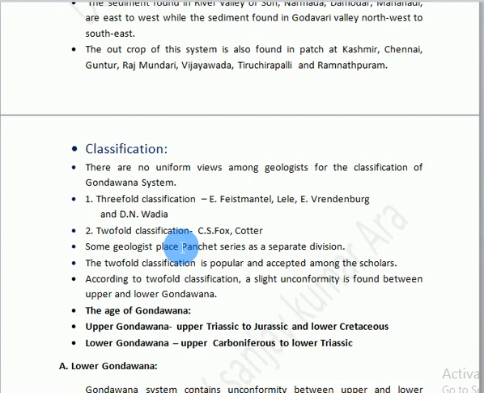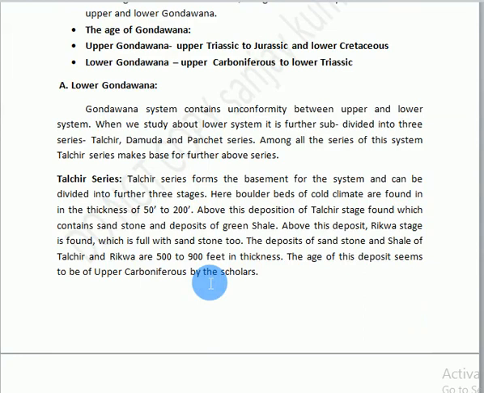If we consider the age of Gondwana, the age of Lower Gondwana is from Upper Carboniferous to Lower Triassic, whereas Upper Gondwana age is of Upper Triassic to Jurassic and Lower Cretaceous. The distribution of Lower Gondwana system contains unconformity between upper and lower system.